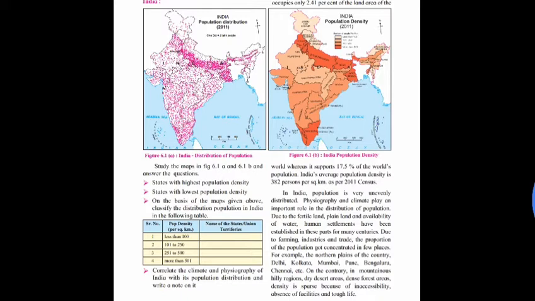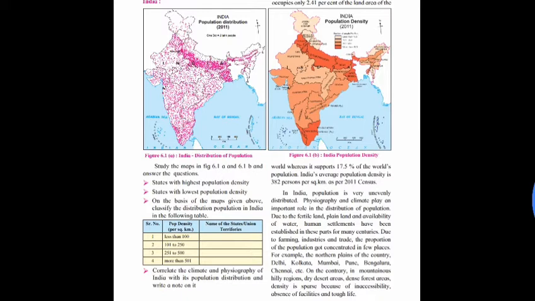Question number 3. On the basis of the maps given above, classify the distribution of population in India in the following table. See the format of the table. First, serial number, second, population density per square kilometer, and last one, name of the states or union territories. Let us start with serial number 1.